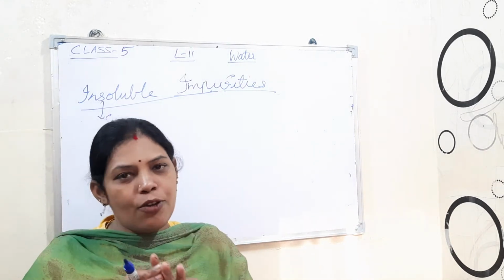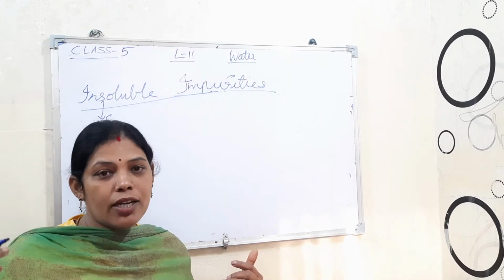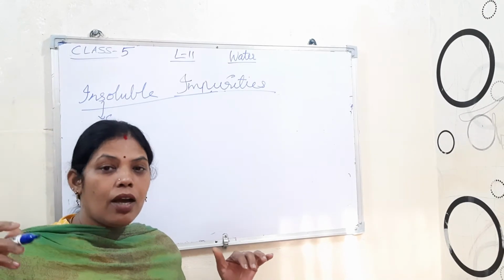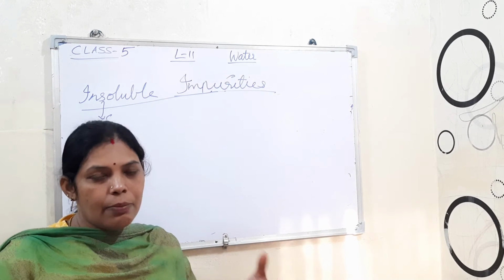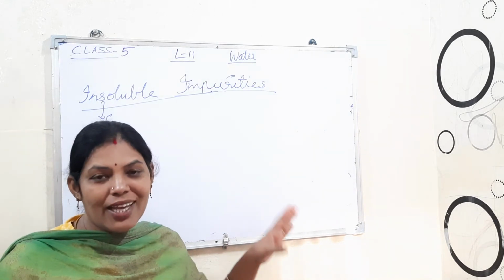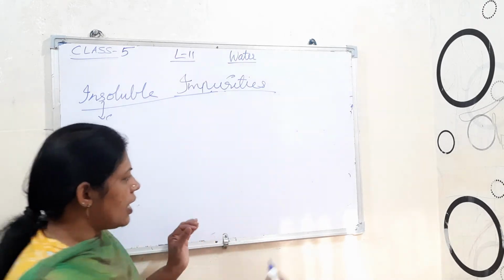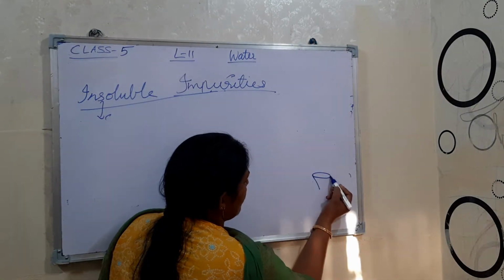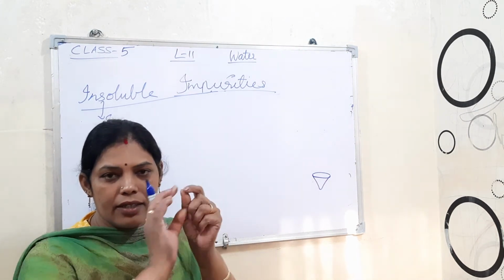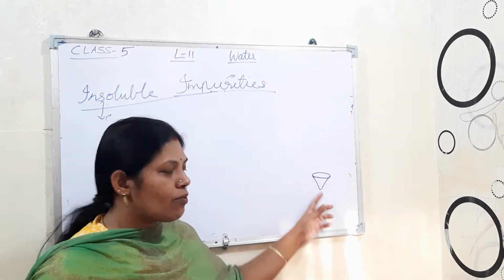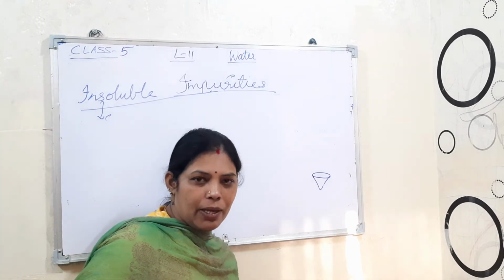Normally at our home also, when collecting drinking water from the municipality supply, our parents, mother, grandmother, do it this way only, keeping a cloth on it and then collecting it. Otherwise nowadays this kind of filter is also coming. See, a nipple type, this type of filter is also coming. With that it is connected to the tap itself. Then there itself all the mud will be collected over here, then the pure water, clean water will come down.